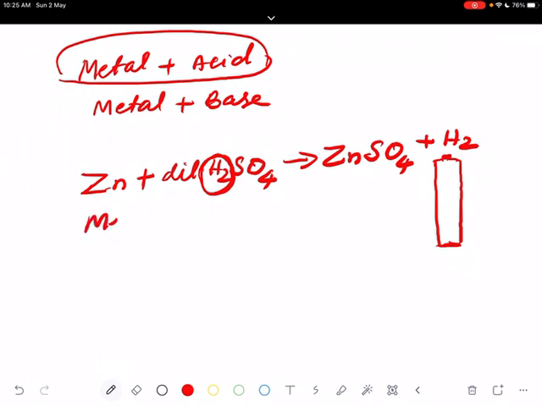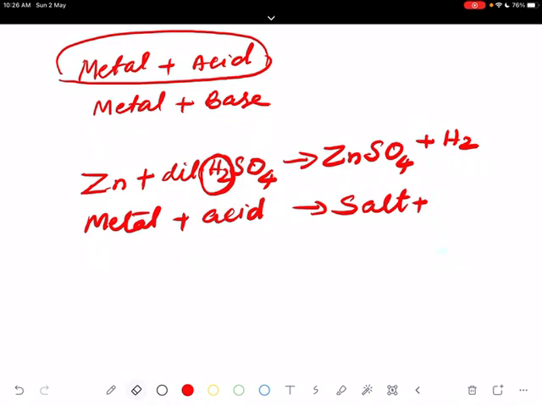This is metal and acid. You will be getting salt and hydrogen. Means hydrogen gas will be produced.